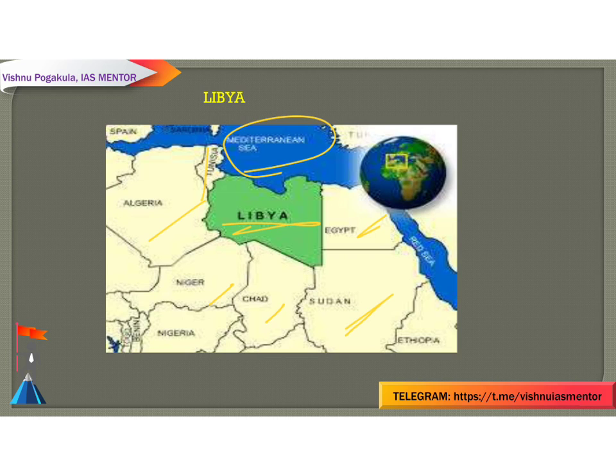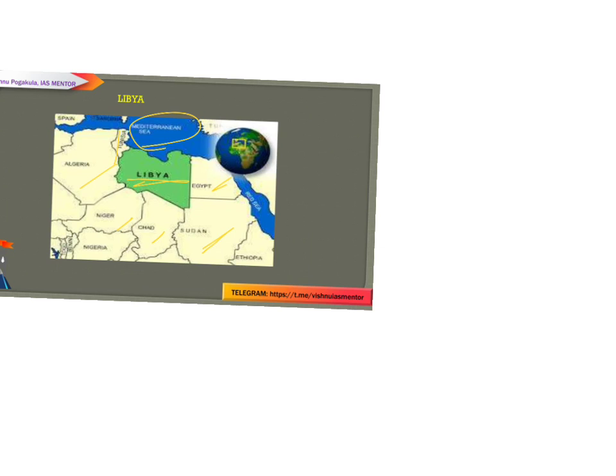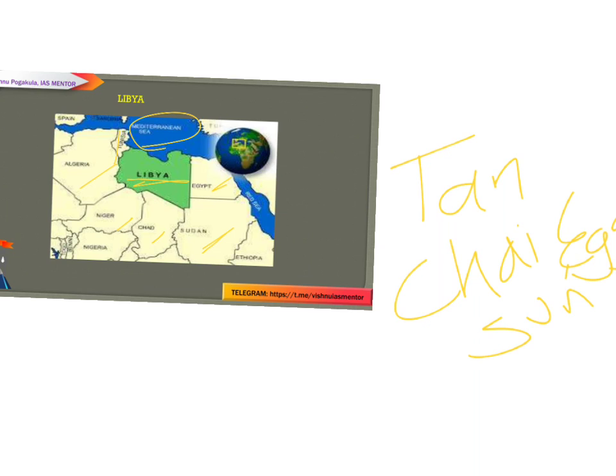How can you remember this? You can remember it with the keyword TAN, chai, egg and sun. Sitting in the sun and having chai and eating egg will bring tan to your skin.